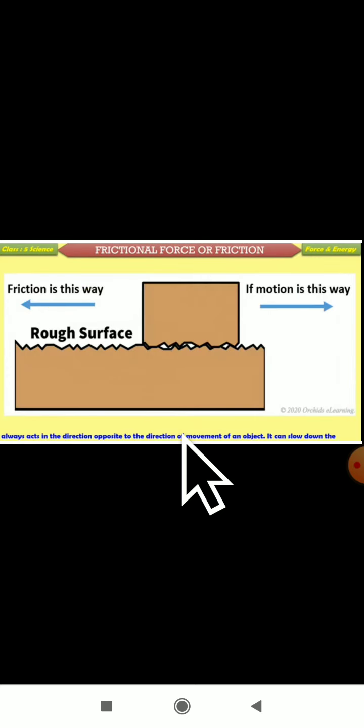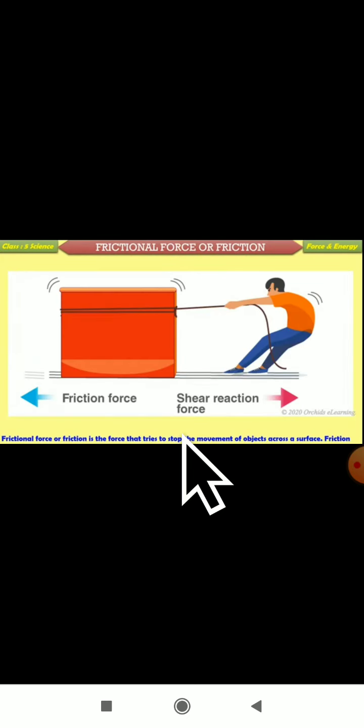In the last class we saw the frictional force and even the gravitational force. Can you see here a man is pulling this object. So where is the friction taking place? Between the surface and the object. Whatever the force is between the object and the surface, that force itself is a frictional force.